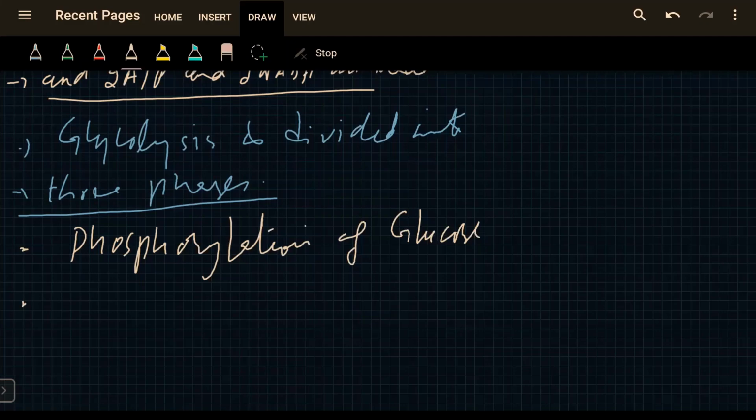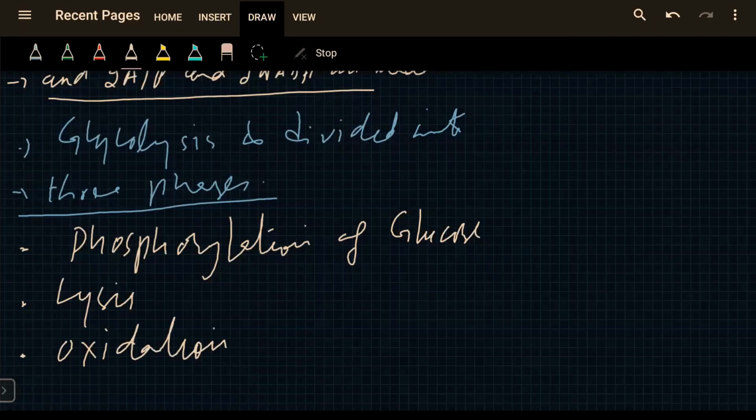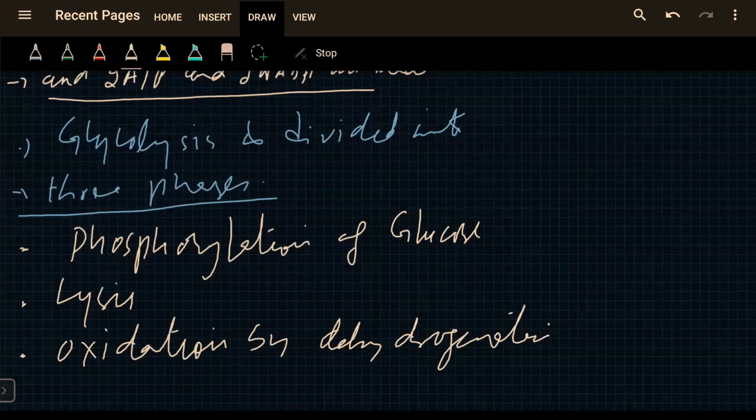Number two, lysis. And number three, oxidation by dehydrogenation. So we'll discuss phosphorylation first.